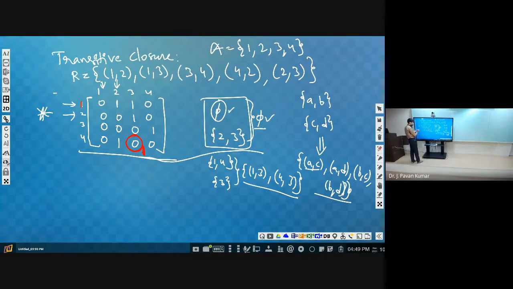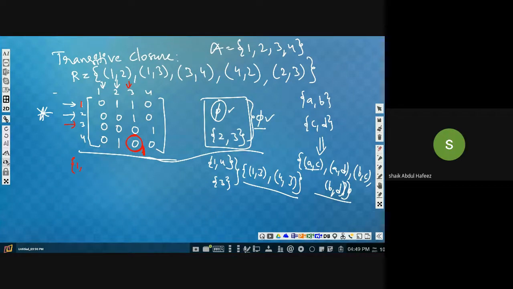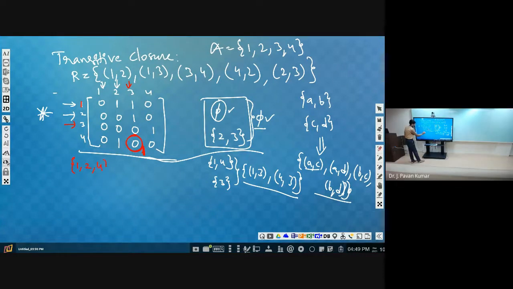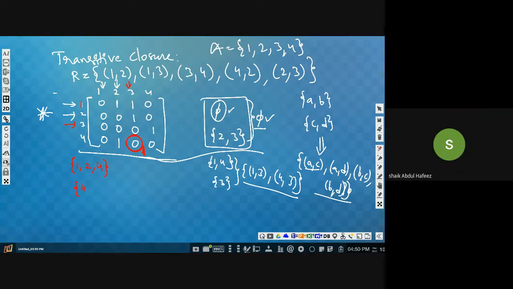Now you consider third row, third column. What is in the third column? Where we are having 1? In the third column, at first and second, 1, 2, and 4 also, since we have updated, right? So 1, 2, 4. Next, third row, where we are having 1? At 4.